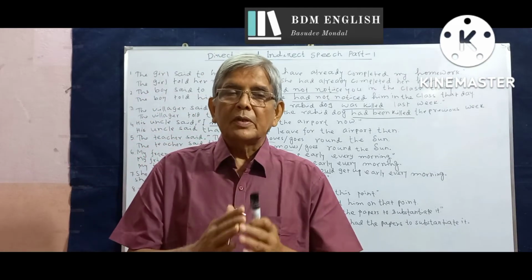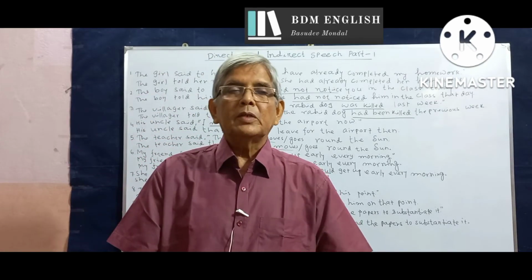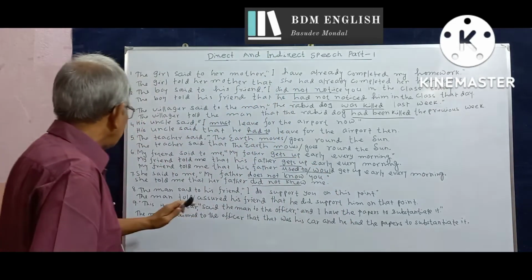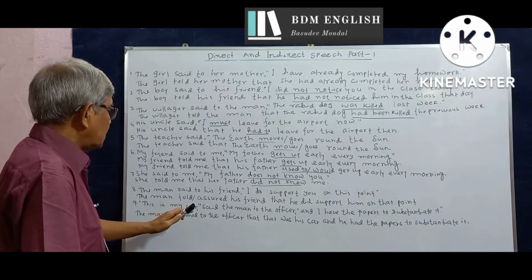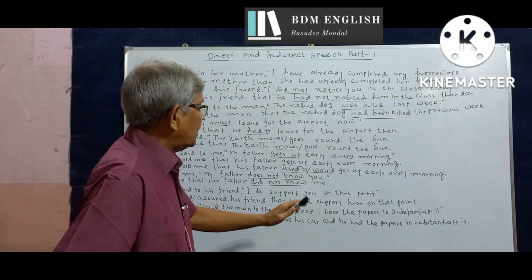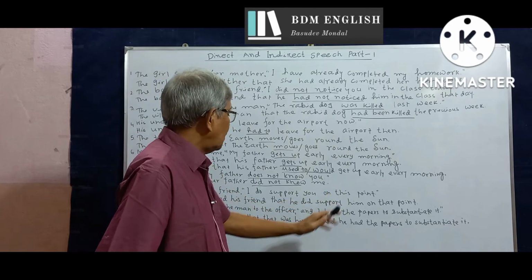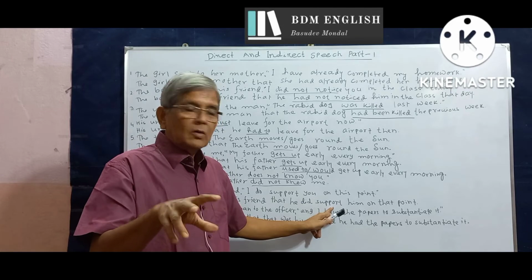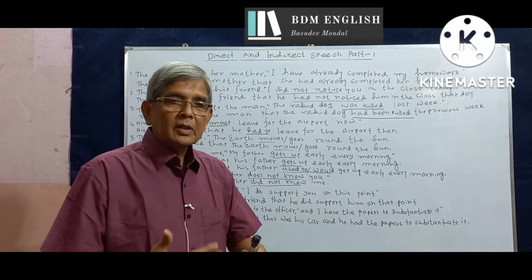Yes, we have the liberty to drop did and use the adverb certainly or really. So the answer may be, the man told or assured his friend that he did support him on that point, or he really supported. If we drop did, we have to use the second form, the past tense form of the verb support here.